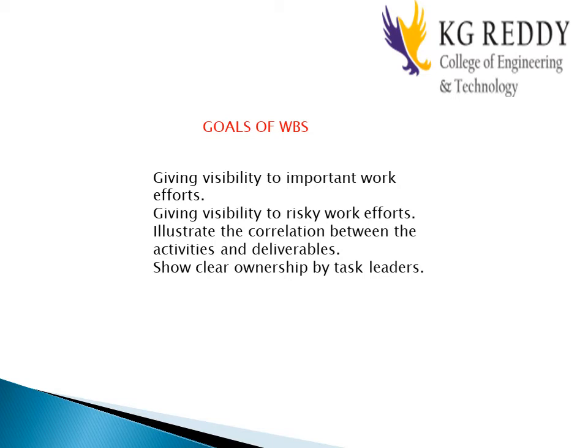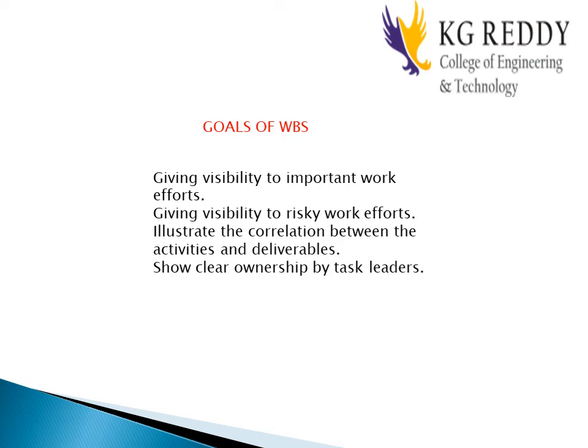Suppose you are taking a project like developing an online website like kgr.ec.in. You have to mention the work breakdown structure for that website, and the ultimate goal is how the website should look.